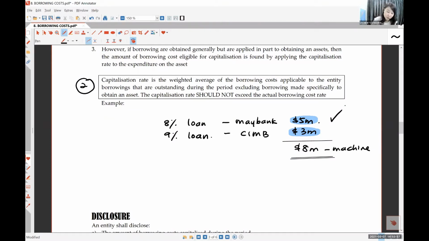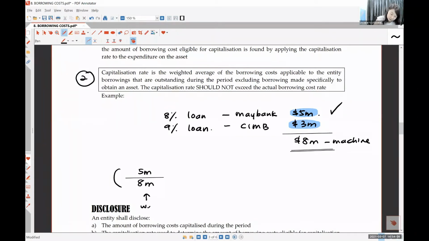So how do you form the formula? You take 5 million divided by 8 million, which is all together. This is your weight. Then you multiply by 8%. Can you see you put the heavy weight here? And then for the other loan, you only have 3 million. Total is 8, right?